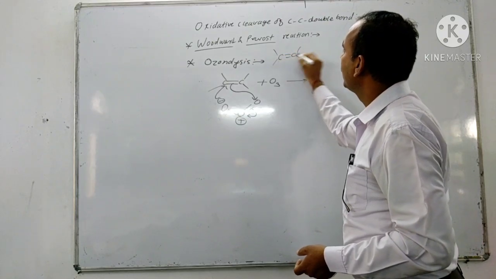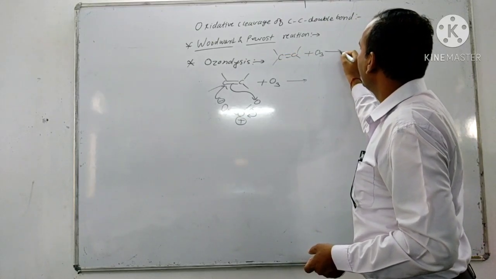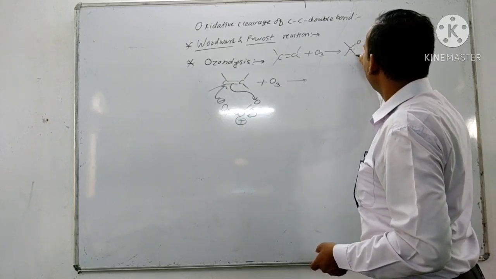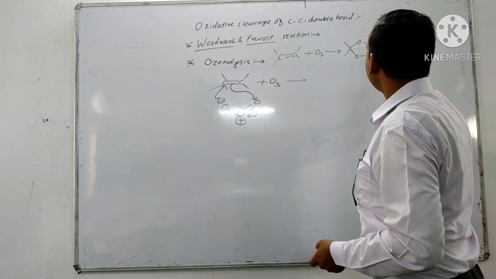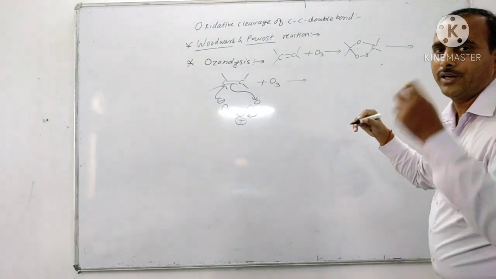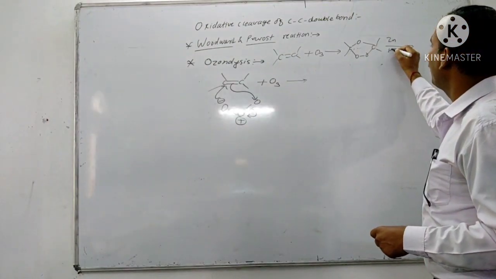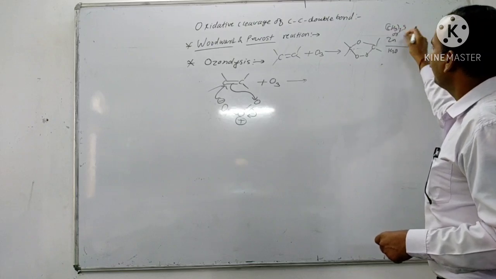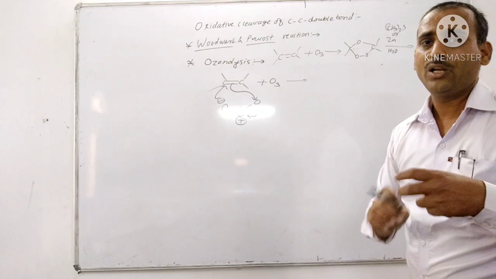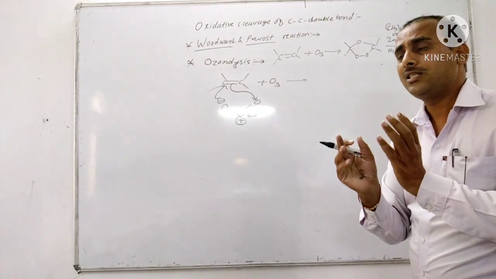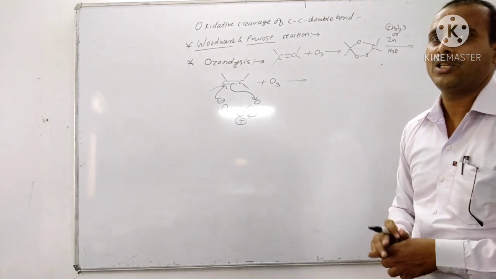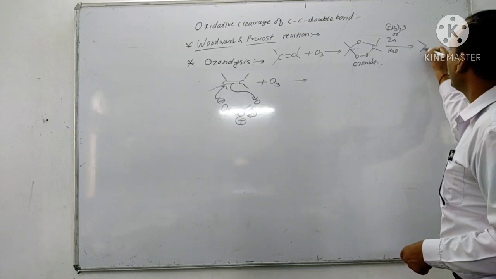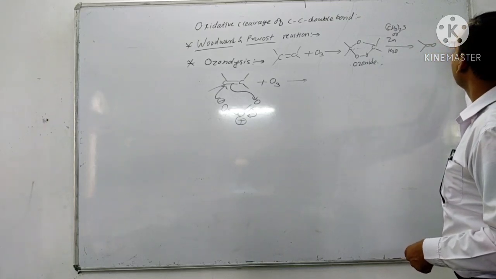Carbon-carbon double bond plus O3 gives the ozonide, and with reduction by using zinc and water, or by using dimethyl sulfide. We can use dimethyl sulfide or zinc in water as the reducing agent, or palladium in hydrogen is also used for the reduction of this ozonide to form the carbonyl compounds.